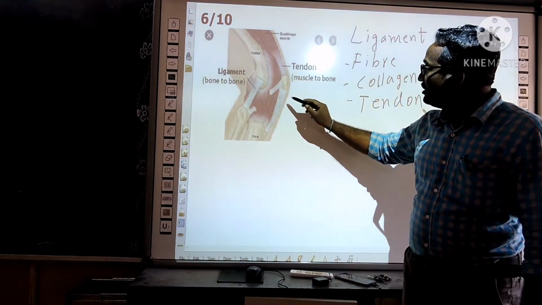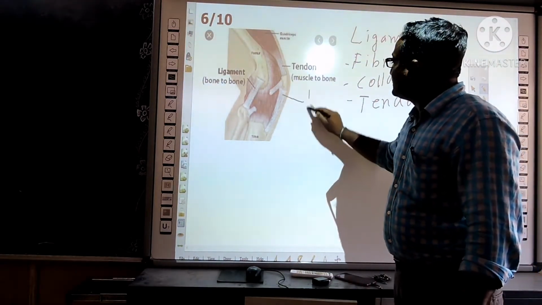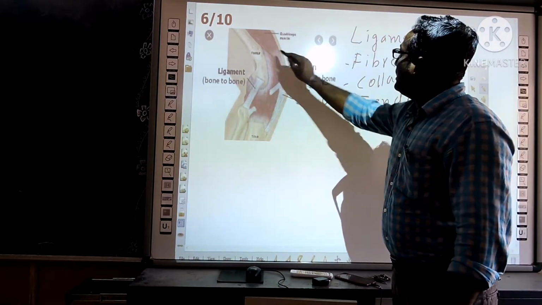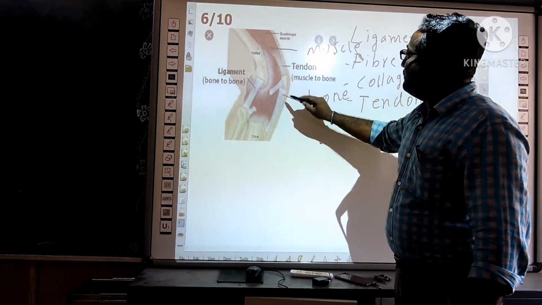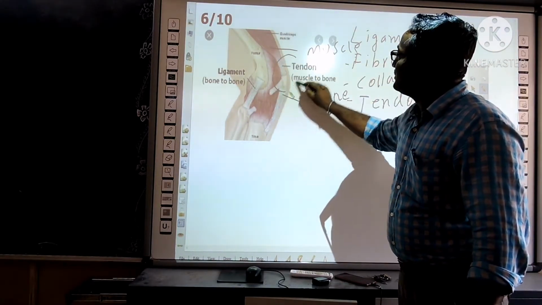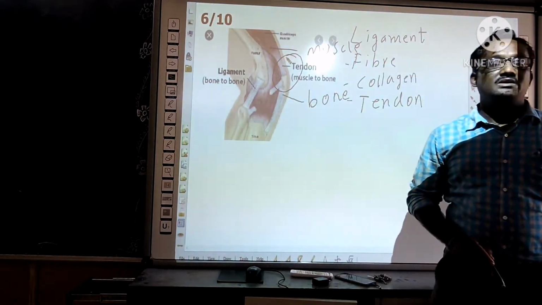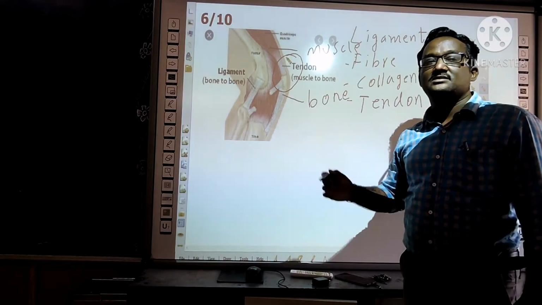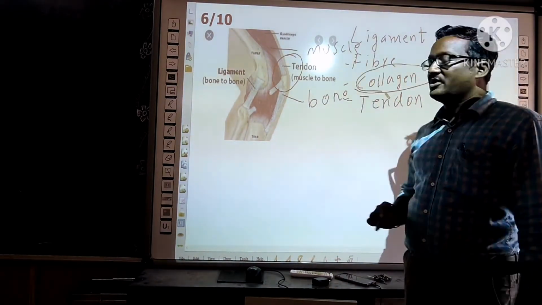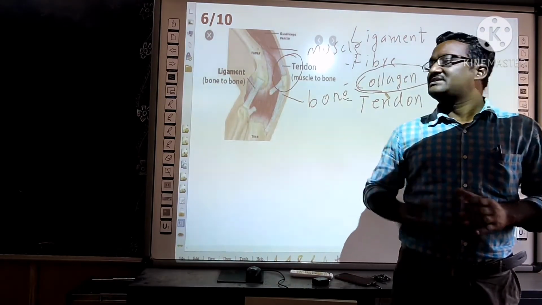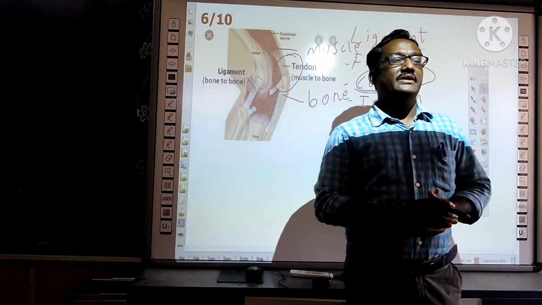This is the bone, and this one is muscle. So this bone and muscle are connected by tendon. Tendon is also made of fibers. Those fibers are also made of collagen protein. So this is about connective tissue.